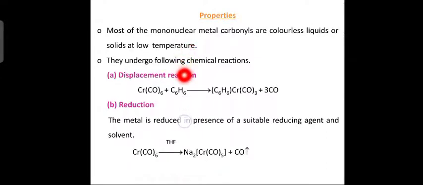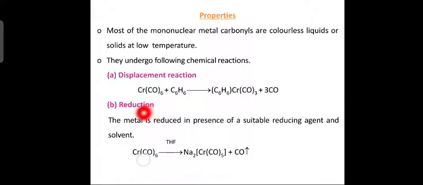These undergo chemical reactions. Now, what are the chemical reactions shown by mononuclear metal carbonyls? First one is displacement reaction. Hexacarbonyl chromium reacts with benzene, C6H6, to form monobenzene. One benzene molecule will be introduced into this molecule, so you get C6H6Cr. Meantime, 3 carbonyl ligands will go, so Cr(CO)3, and those 3 carbonyl ligands form carbon monoxide.